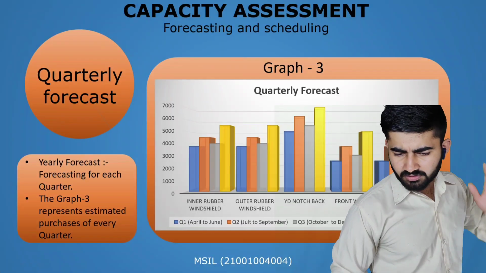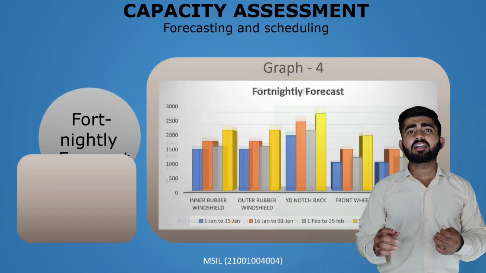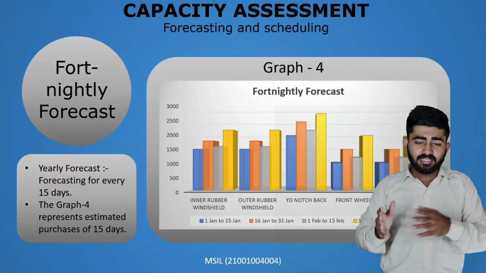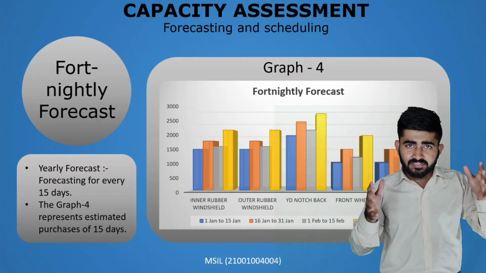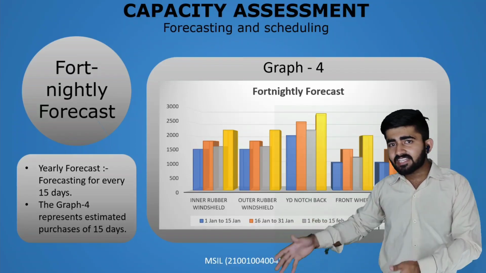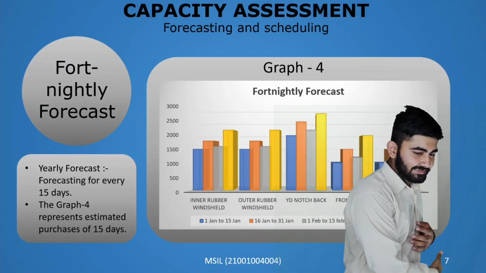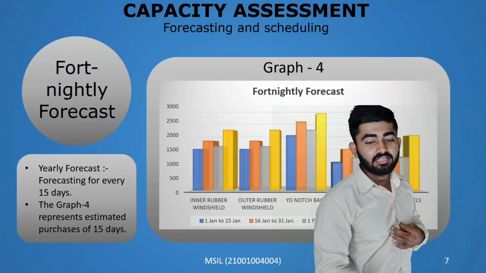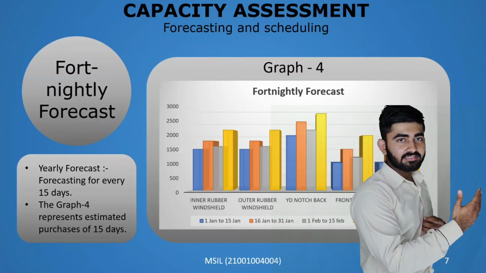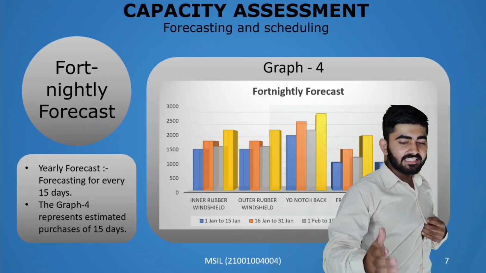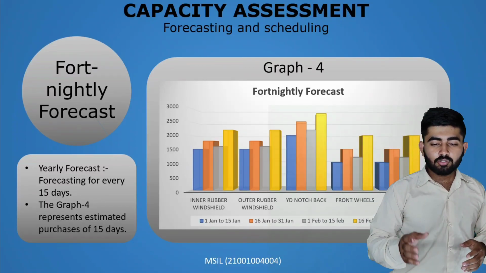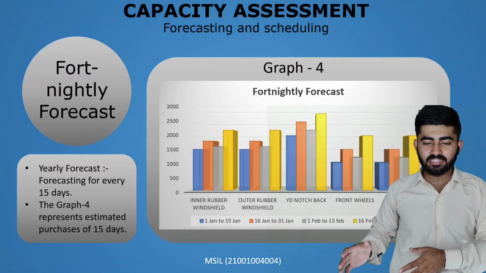Now, similarly, move to the next fortnightly forecast. This forecast tells us the 15-day schedule: in the month of January, how many parts we need to purchase in the first 15 days, and how many parts in the next 15 days. This graph shows the x-axis and the y-axis. The x-axis shows the number of parts, the y-axis shows how many parts are to be purchased, and the individual bars show the different stacks of the days.